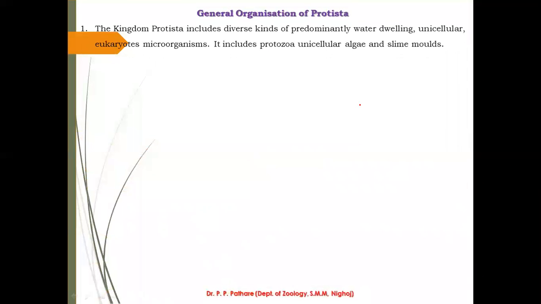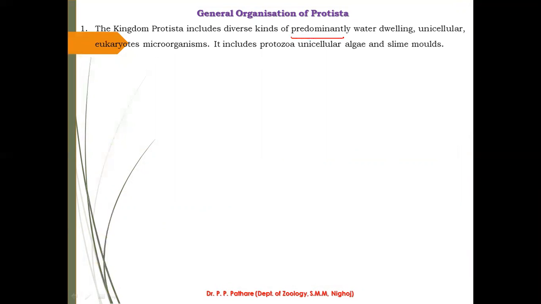In that, first one is the general organization of Protista. The kingdom Protista includes a diverse kind of predominantly, what is predominantly?